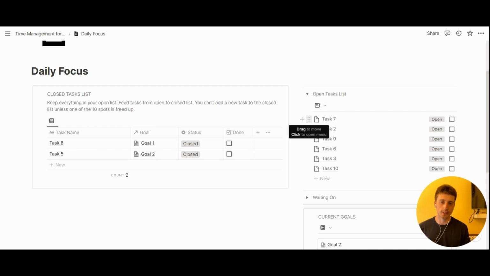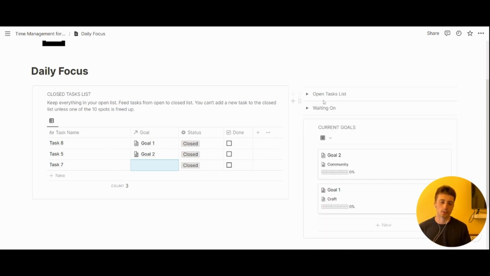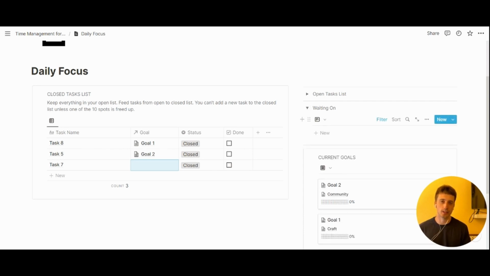And so if you have a new space in the closed list, then you can just drag and drop an open task into your closed task list. And you can relate it to a goal. And once you're done, then you can mark it as done. So this system really is boiled down to the very foundational parts of a task management system. Besides the open task list on the right-hand side, there is also the waiting on list. And these are the tasks that you're waiting on. So you might have delegated them, or you might be waiting for a response from one of your collaborators.